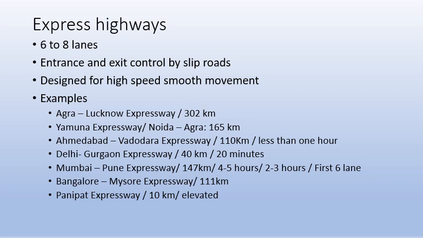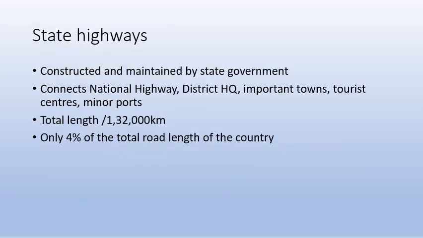There are many examples, Agra Lucknow Expressway 302, and you can go through the other examples as well. State highways are constructed and maintained by the state government and not by the central government. They connect a national highway, a district headquarter, important towns, tourist centers, and minor ports. Length of 1,32,000 km all around the country. Only 4% of the total road length of the country falls under the category of state highways.